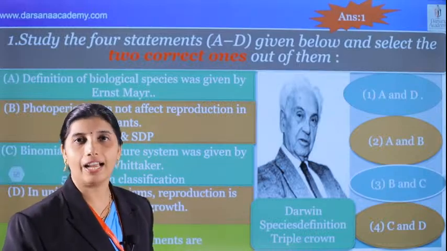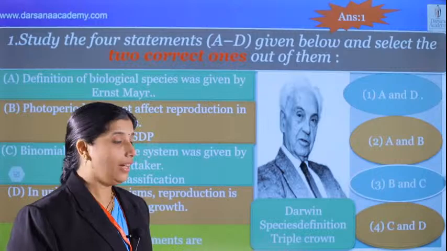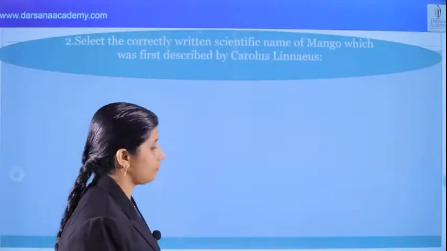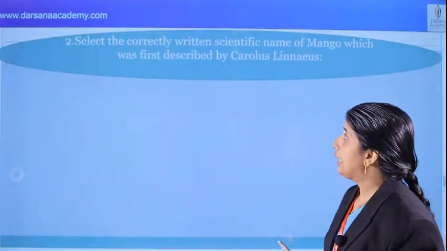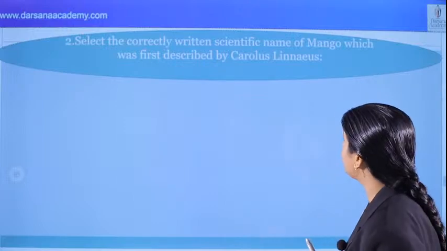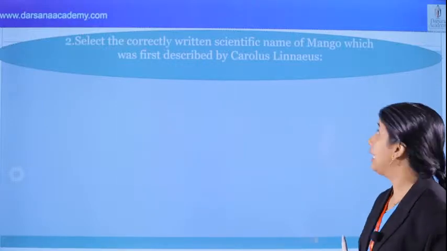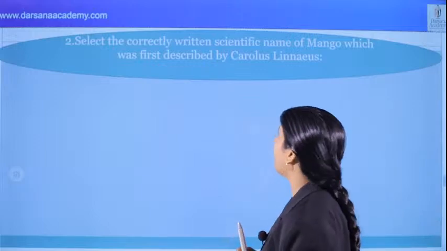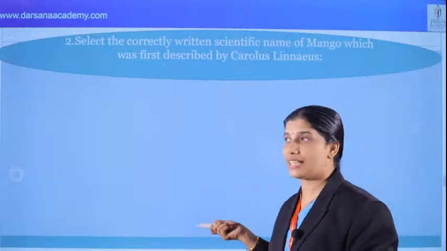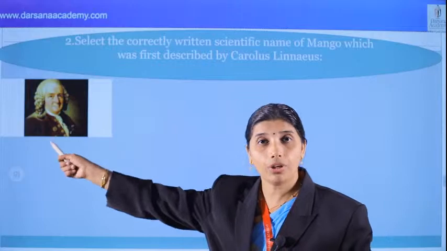1 is the correct answer. Okay. And what about the next question? Select the correctly written scientific name of mango, which was first described by Carolus Linnaeus. And again, Carolus Linnaeus. Yes, an important man for the entrance.